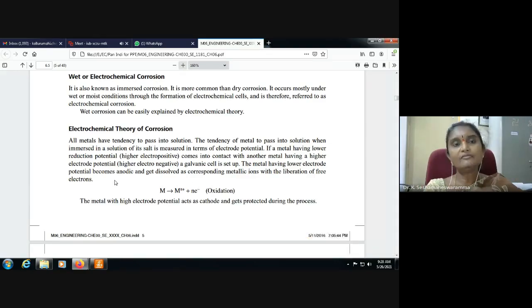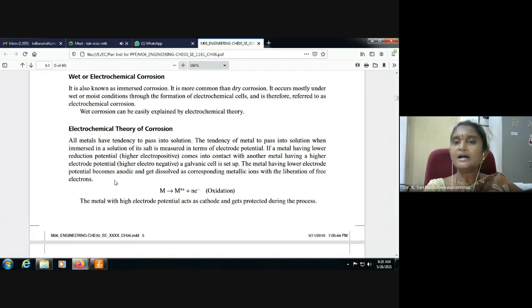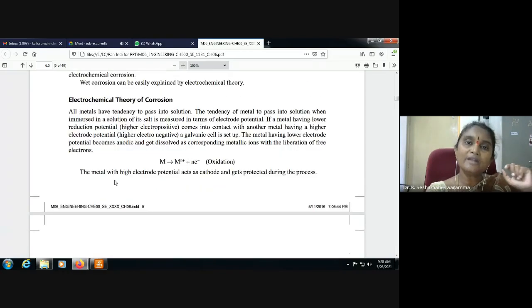So wet corrosion, also known as electrochemical corrosion, also known as immersed corrosion. It occurs mostly under wet or moist conditions through the formation of electrochemical cells and is therefore referred to as electrochemical corrosion. It can be easily explained by the electrochemical theory of corrosion.